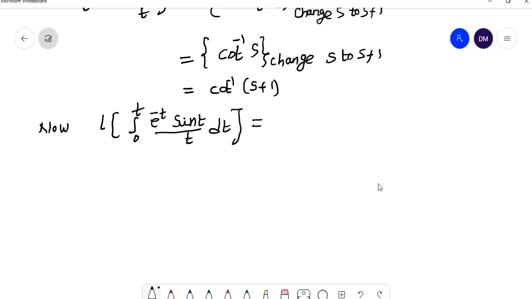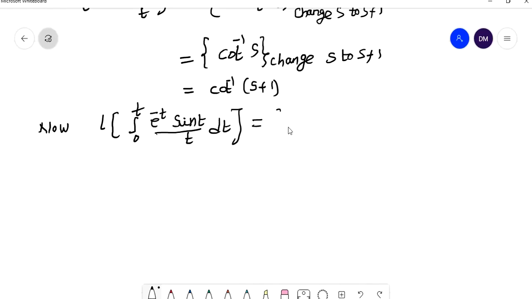How can you find this value? We can find this value by using the Laplace transform of integrals property. The Laplace transform of integral 0 to t f of t dt is f bar of s by s, where f bar of s is nothing but L of f of t. What is f of t here? f of t is e power minus t sin t by t.